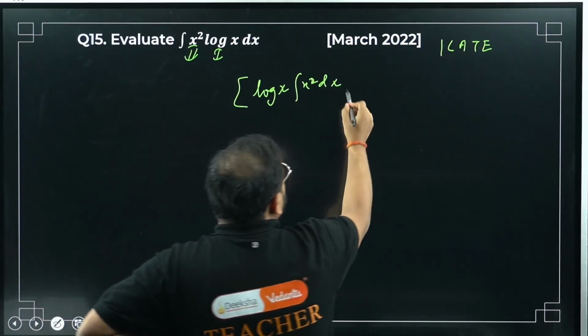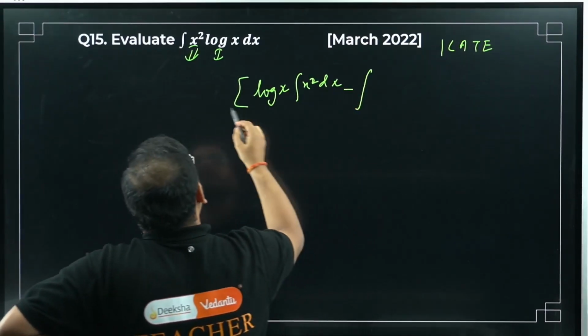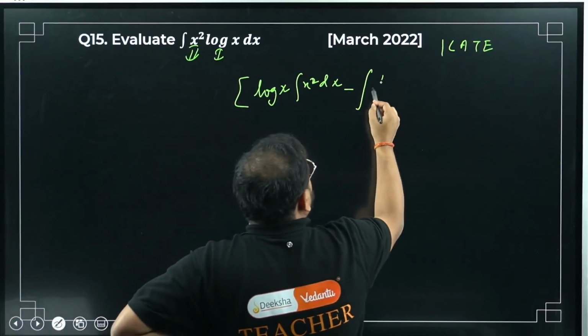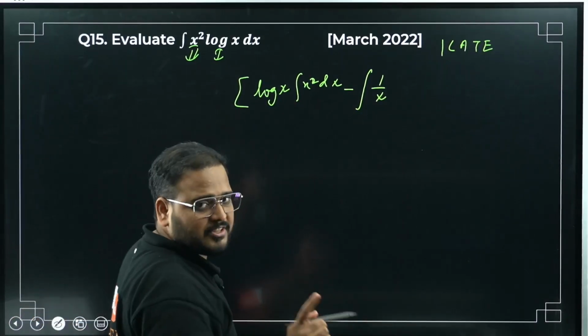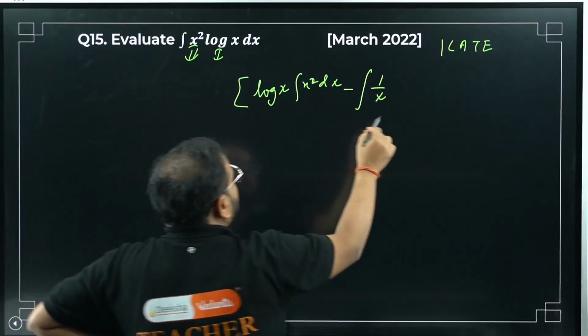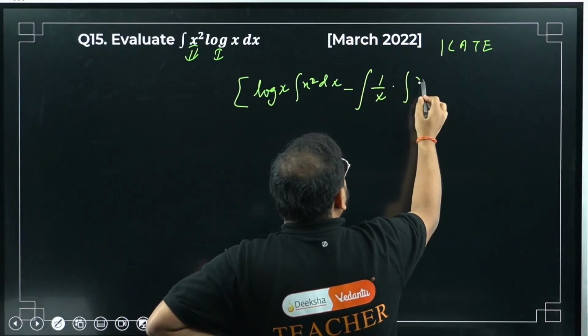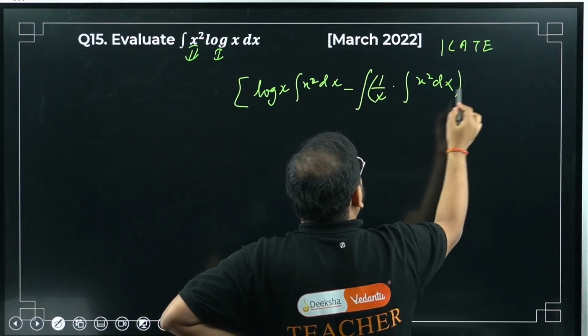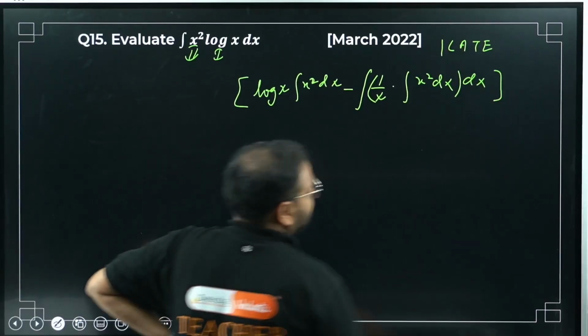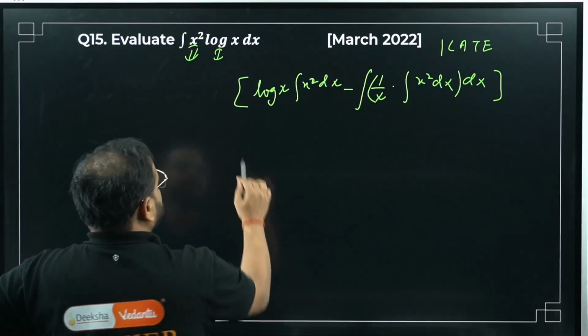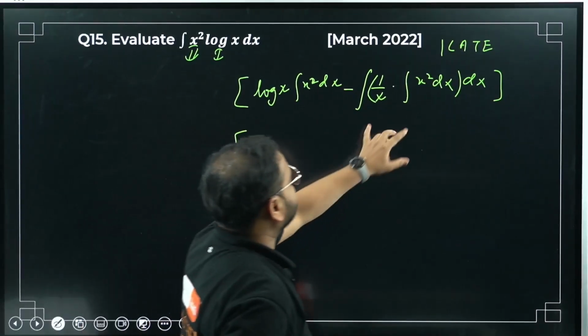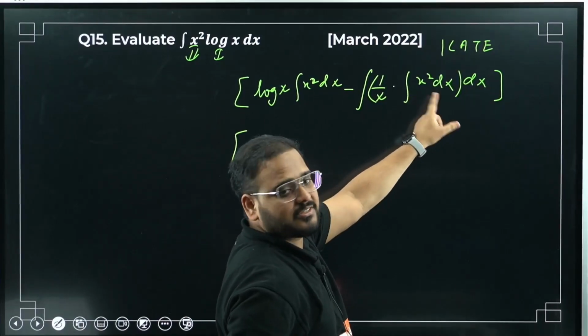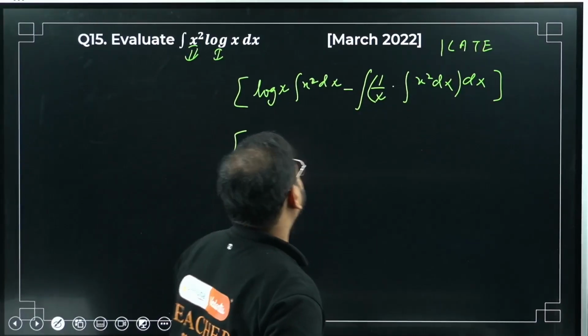Minus sign, integral of the differentiation of log x, which is 1 by x, the first function's differentiation, times the integral of the second function. And this whole thing is integrated with dx once again. Correct? This dx is for the first integration and this dx is for this integration.